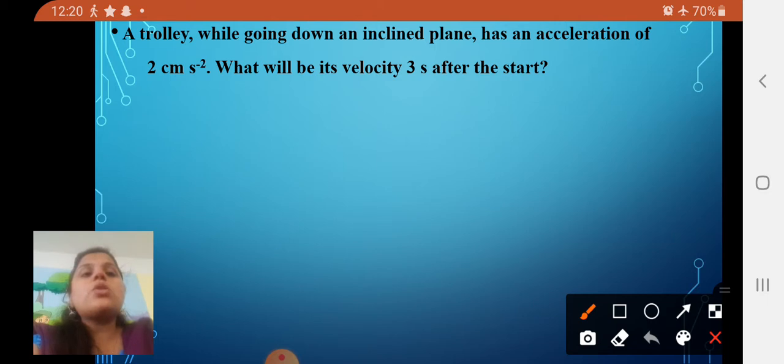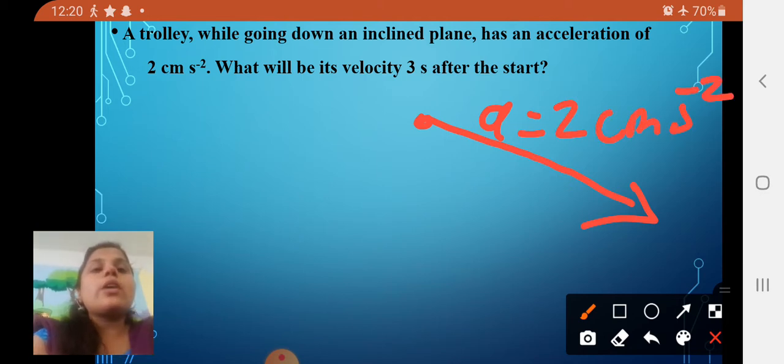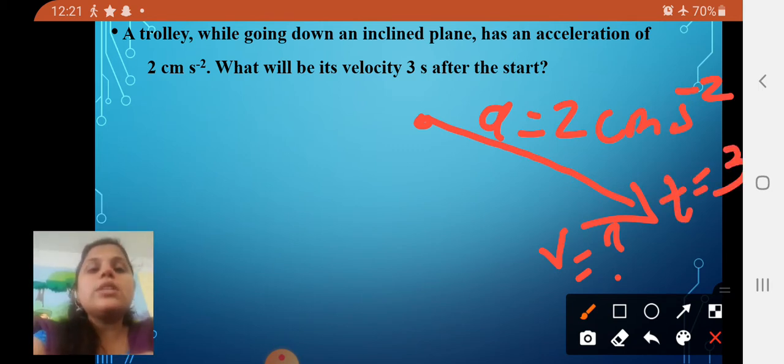Okay, so one trolley is there. Trolley means it goes down the inclined plane, and it has an acceleration of 2 centimeters per second square. So you have to find out its velocity. The acceleration is already given, so you have to find the velocity. The time you have to consider is t equal to 3 seconds.